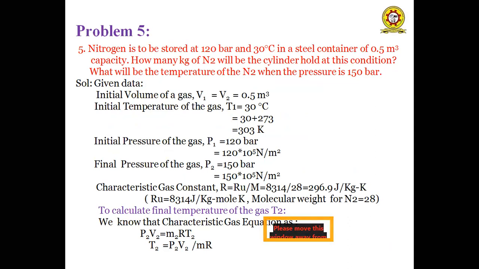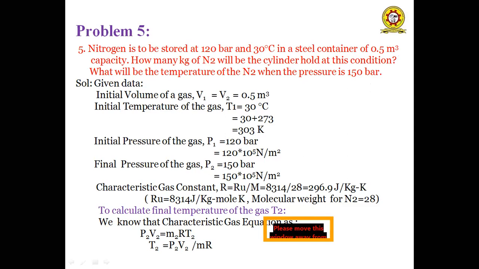In the problem, the gas given is nitrogen. It is stored at a pressure of 120 bars, a temperature of 30 degrees centigrade and a volume of 0.5 meter cube. So we have to calculate the final temperature of the nitrogen when the pressure changes from 120 bars to 150 bars. So this is the problem description.